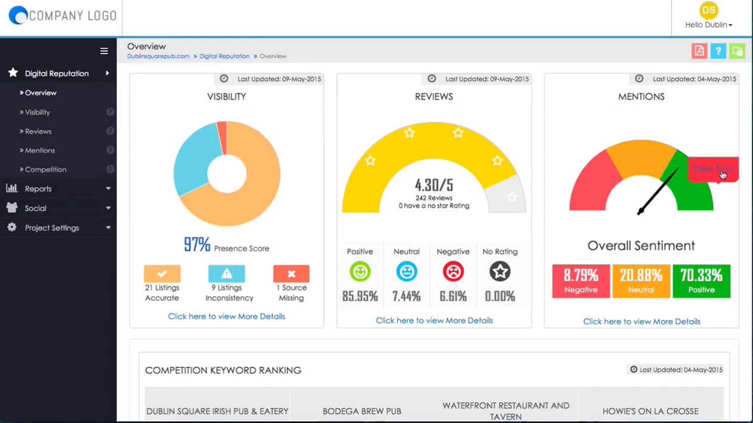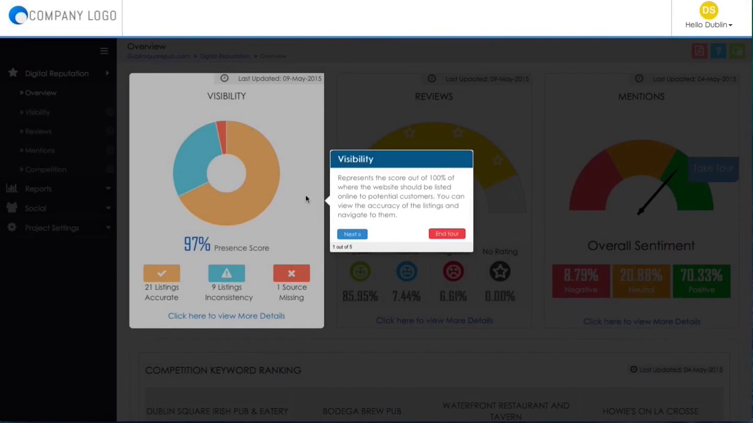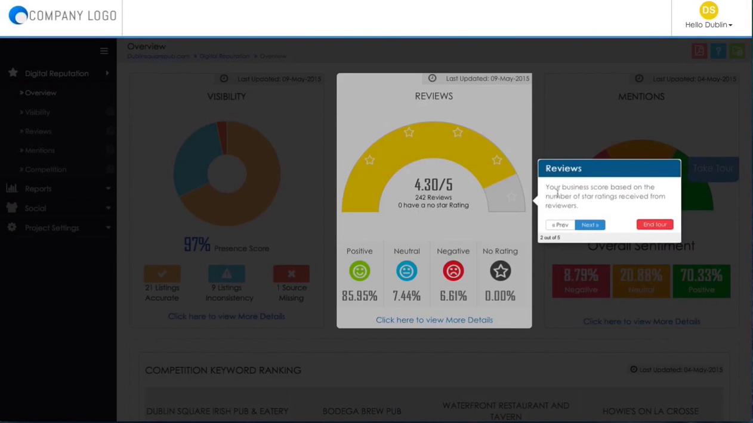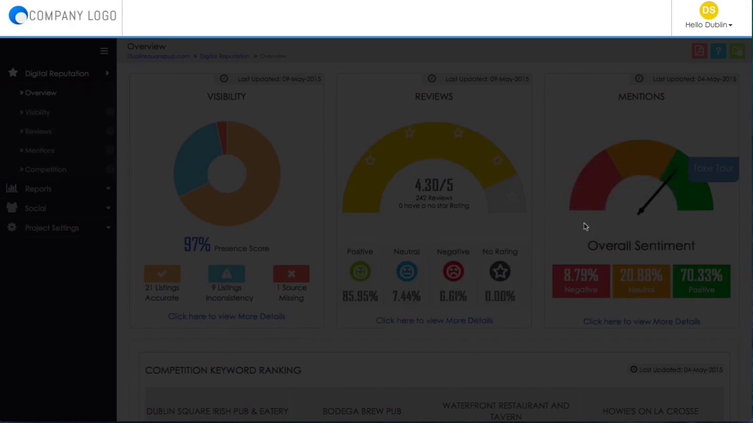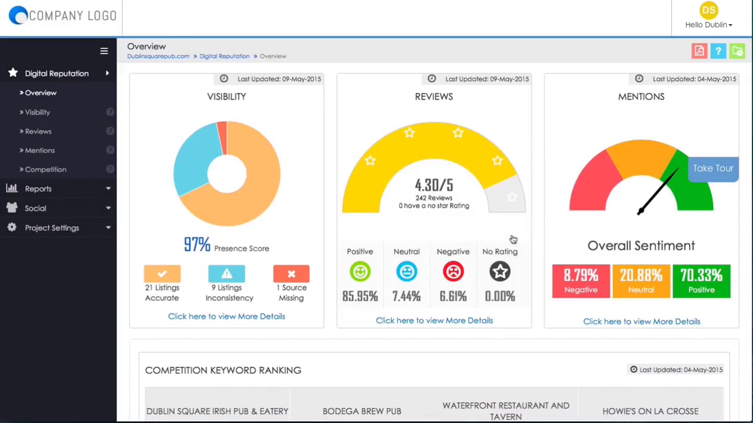You'll see this button on the right which says take a tour. If you click on it, it'll basically give you a demo tour of whatever page you're on within the Digital Dash. In this case, it's the overview page. So when you click on Start Demo, it walks you through the page slide by slide and talks about what you're looking at. So you can click Next, or when you're done, you can simply just end the tour.